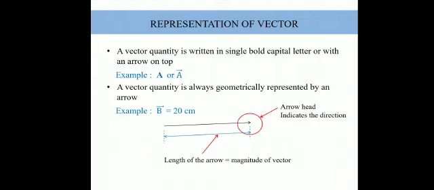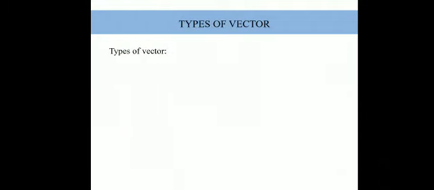The magnitude of a vector is always represented like this: mod of vector b, which is independent of direction and gives only the value. As you can see, the answer is 20. I hope all of you are able to understand.